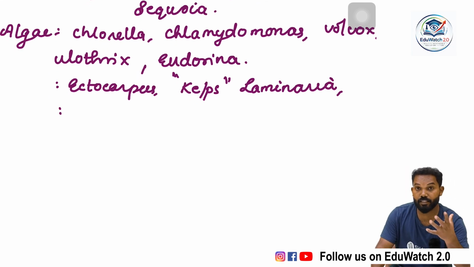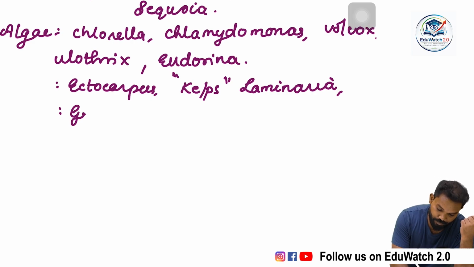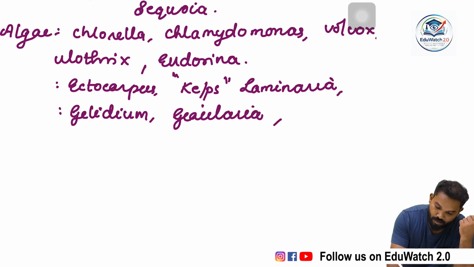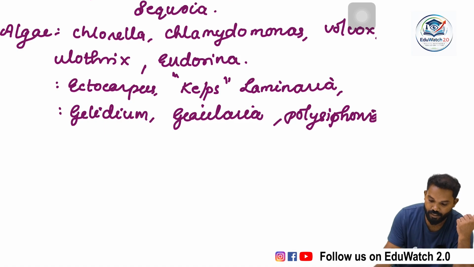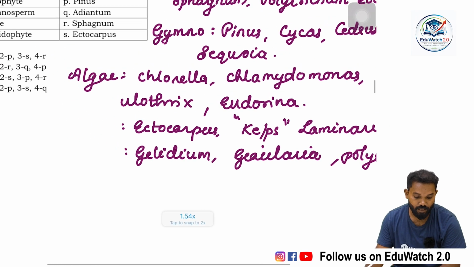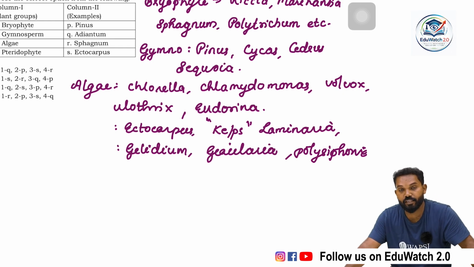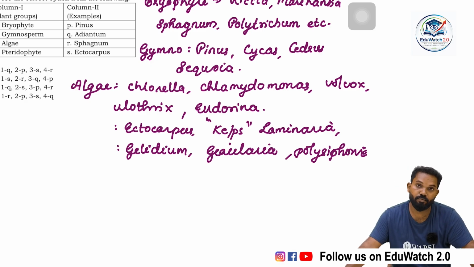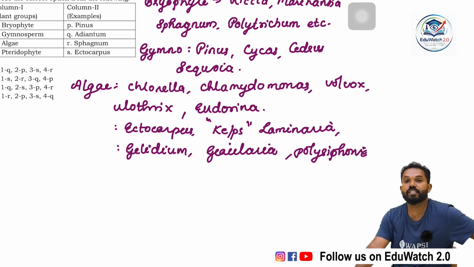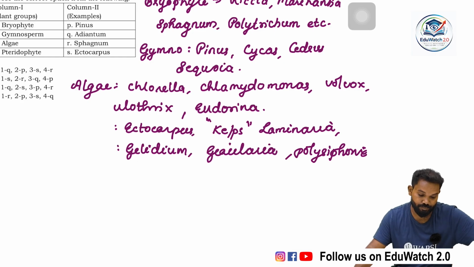Some algae come under red algae: Gelidium, Gracilaria, Polysiphonia, etc. Floridean starch is the reserve food material, and phycoerythrin is the major pigment. Because of the presence of phycoerythrin, they appear red in color.